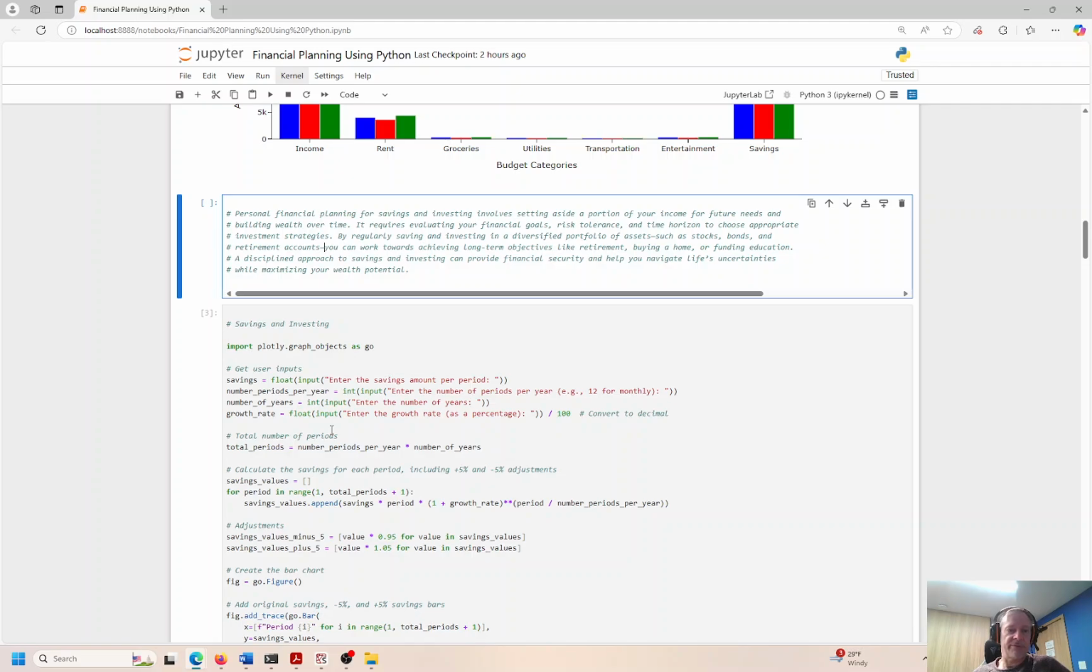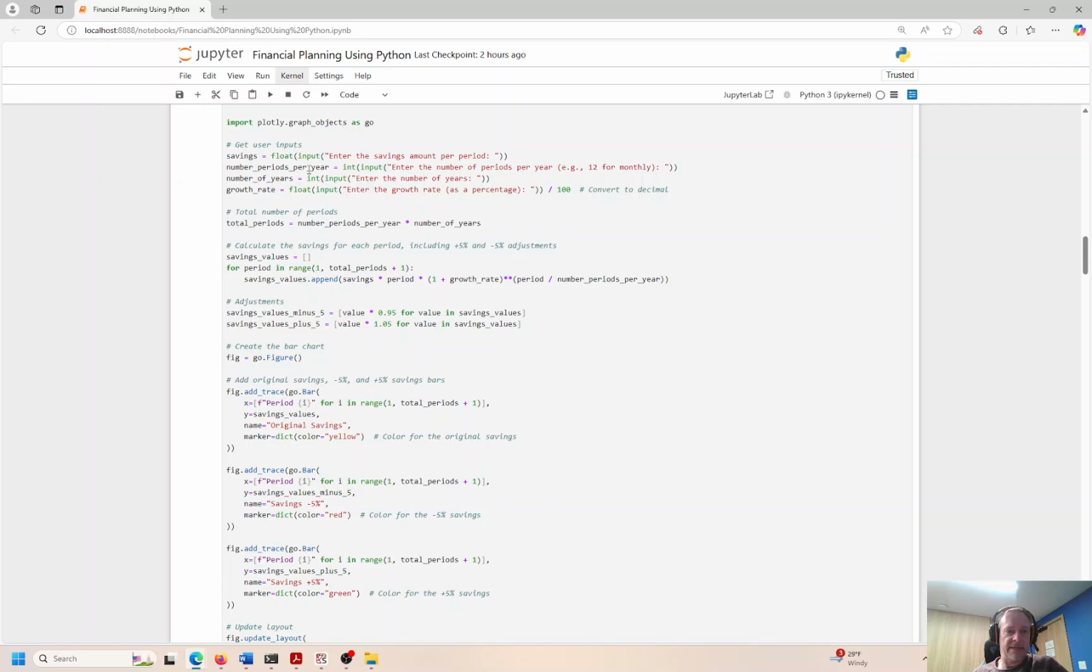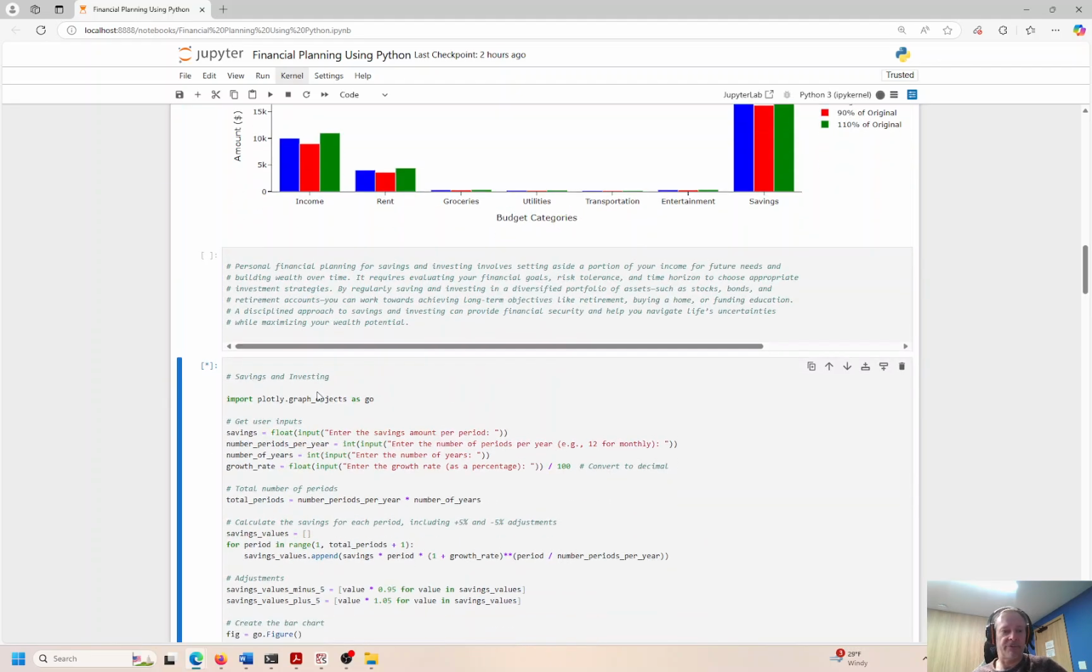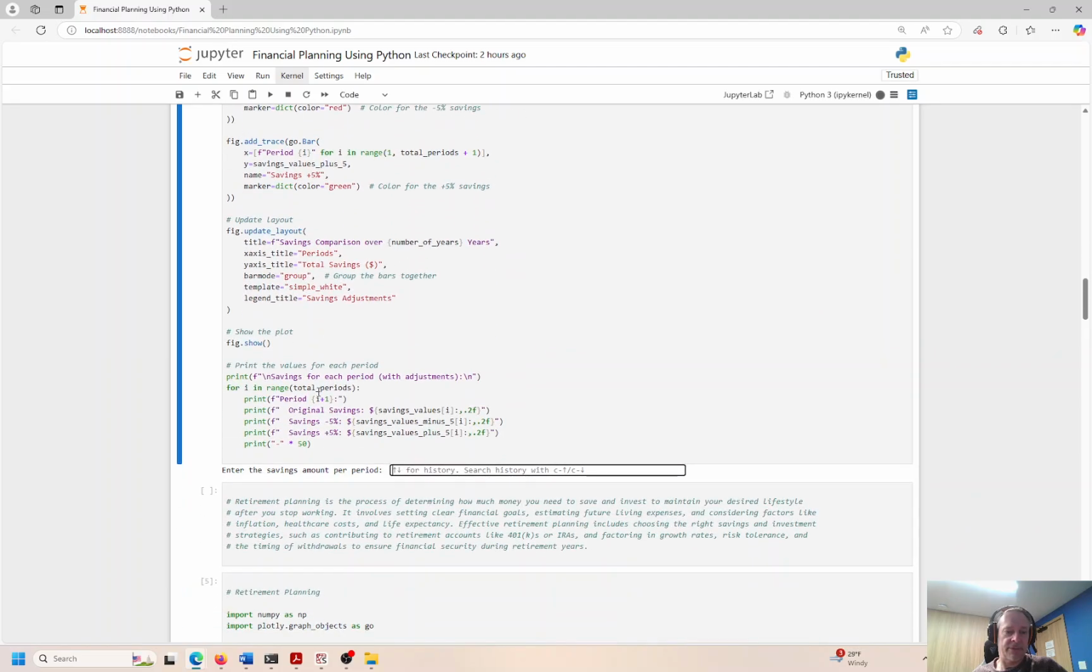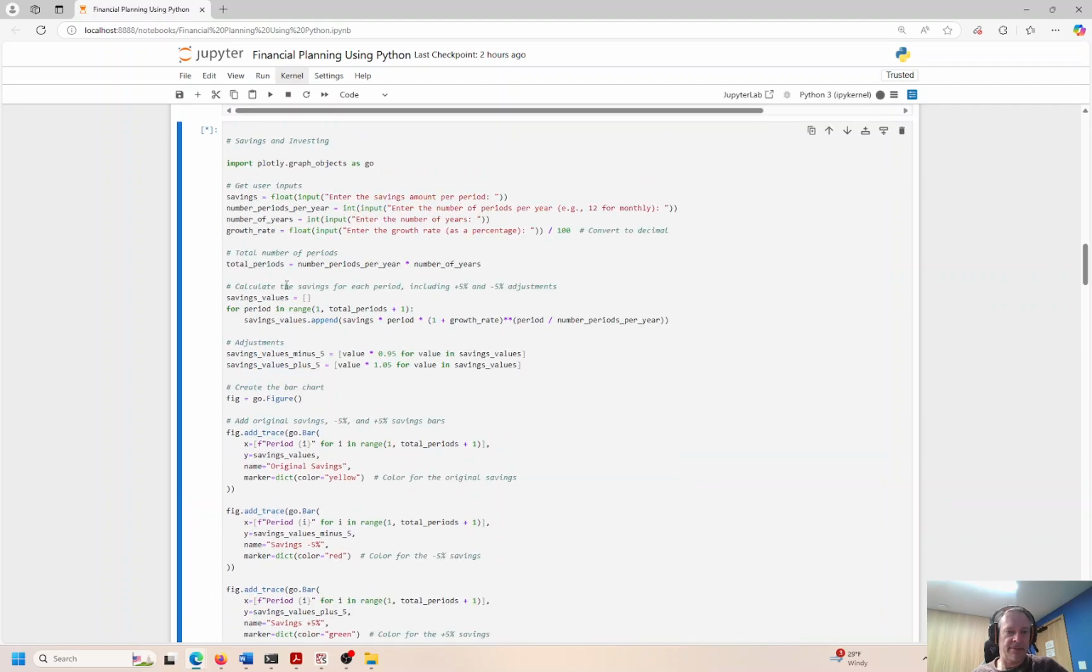So let's look at savings and investing. Again, I'm going to capture some inputs from the user: savings, number of periods, number of years, and then growth rate. And let's look at the scenario. So hit Control Enter to run it. We go down here, and a lot of this is just plotting the chart and so on and so forth. The major things come from here, the inputs from the user, and then we're doing some basic compounding over here.